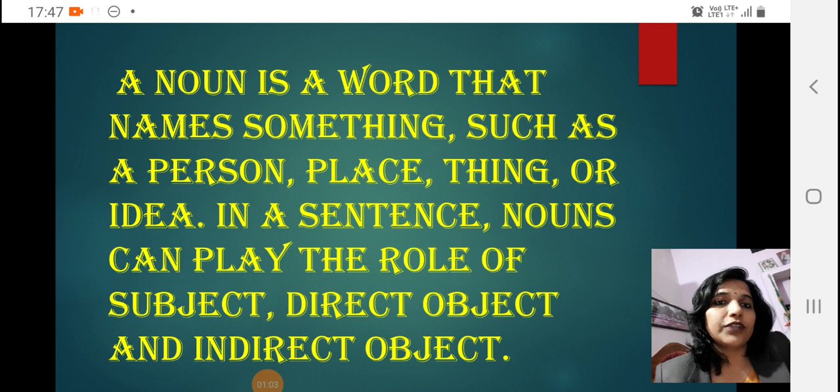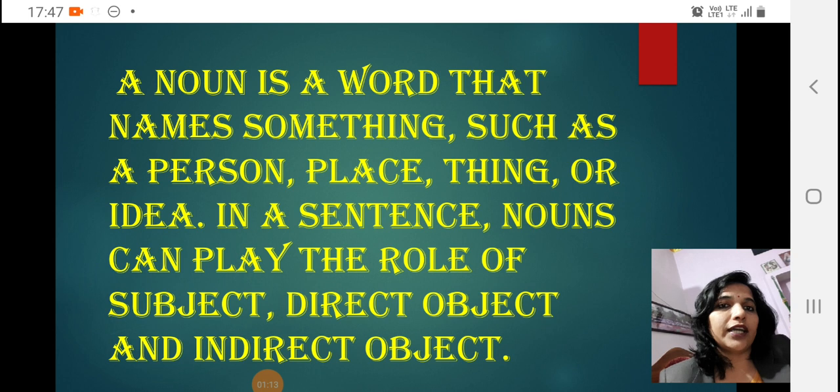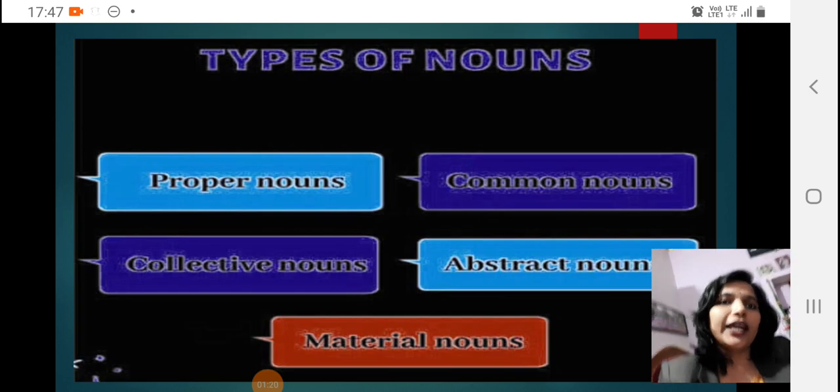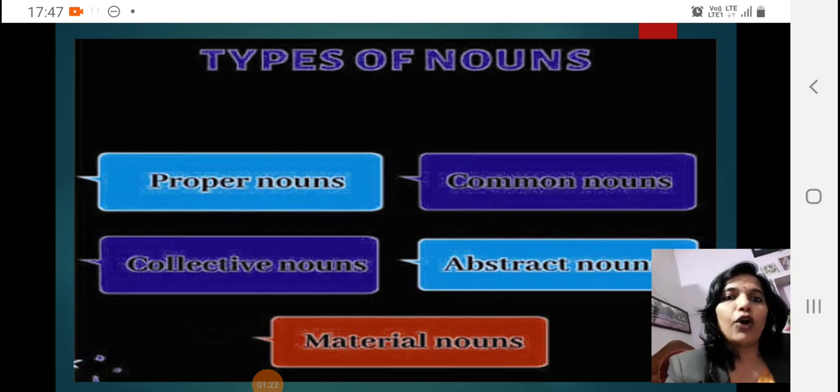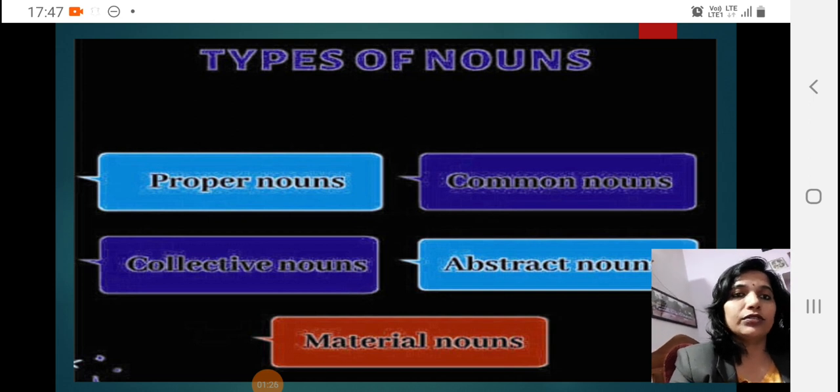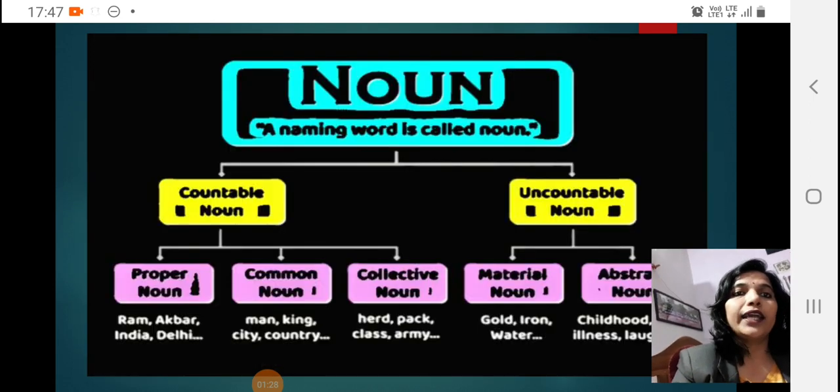When a noun is treated as the main object, it will be a direct object. When it comes before the direct object, it will be an indirect object. So I briefed you. Let's move to the next slide. Types of nouns: proper noun, common noun, collective noun, abstract noun, and material noun. Five types majorly. Next slide.